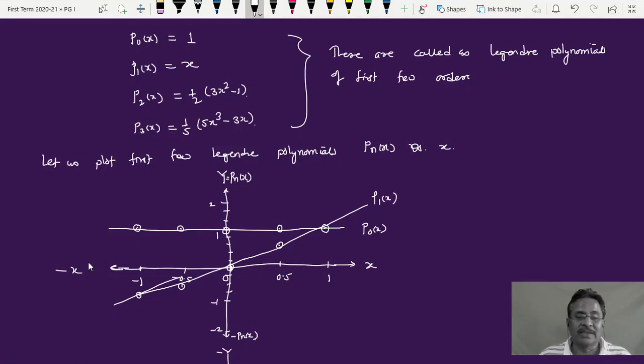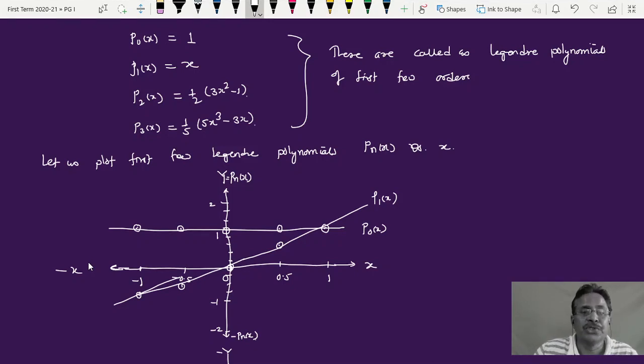The value of x is the value of P1 of x, and therefore in the positive half, P1 of x is positive, increasing in such a manner, whereas in the negative half P1 of x takes negative values because x itself takes negative values, and therefore we get a continuous line in the negative quadrant. So this is my second Legendre polynomial P1 of x. P0 of x is 1, P1 of x is simply equal to x, and now similarly for P2 of x.